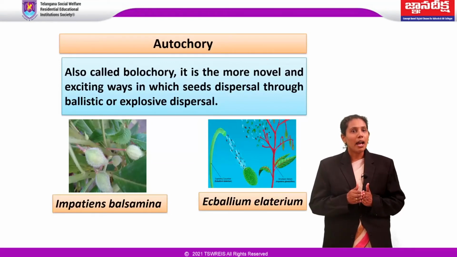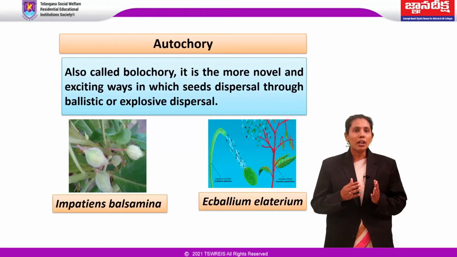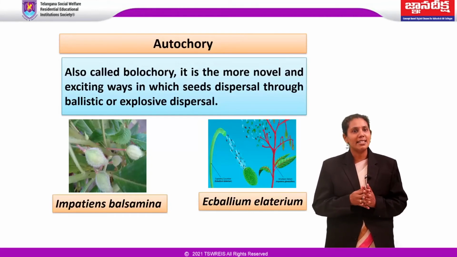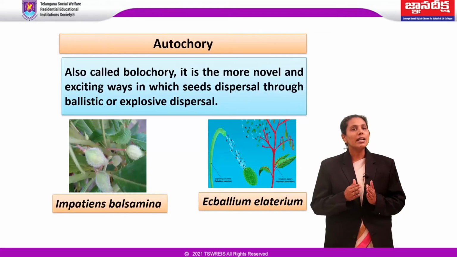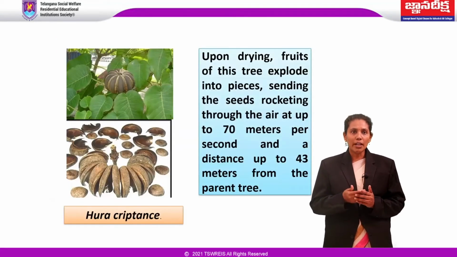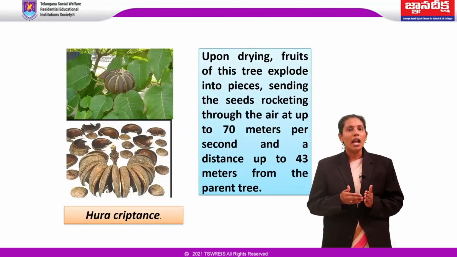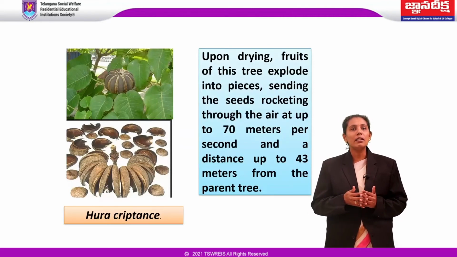Another plant, Ecballium elaterium, belongs to Cucurbitaceae and ejects its seeds as the fruit detaches from the stalk. A spectacular example of explosive dehiscence comes from the tropical sandbox tree called Hura crepitans. Upon drying, fruits of this tree explode into pieces, sending the seeds rocketing through the air at up to 70 meters per second and a distance up to 43 meters from the parent tree.